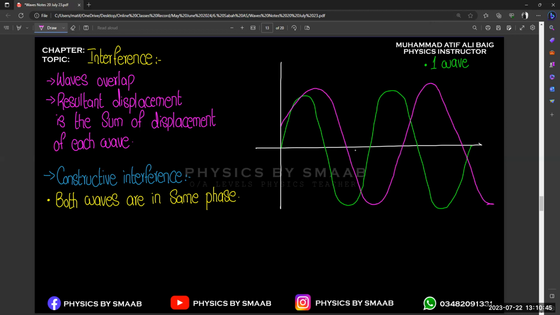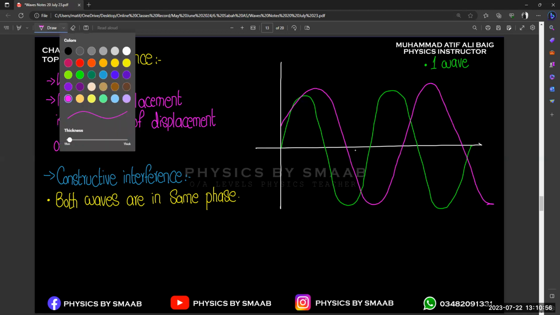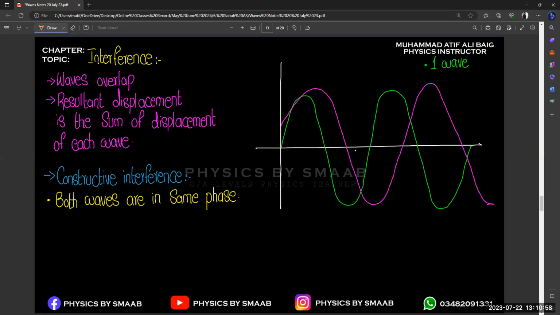Basically, there may be any formation of two waves when they interfere with each other, or when they are generated from their original point. If we observe these two waves, the green wave starts from the origin. This is the starting point of the green wave, and this is the starting point of the purple wave. This is the difference between the formation of the two waves. Same phase means both waves are generated from the same point. If this purple line also starts from the same origin, then both waves are in the same phase, right?